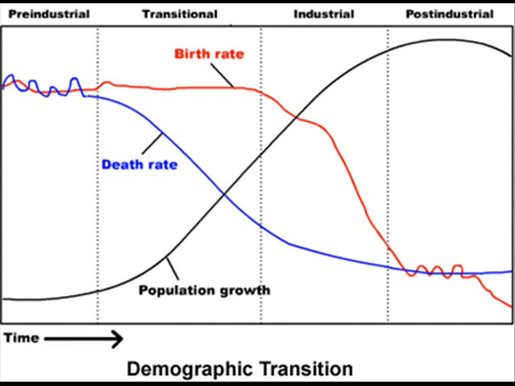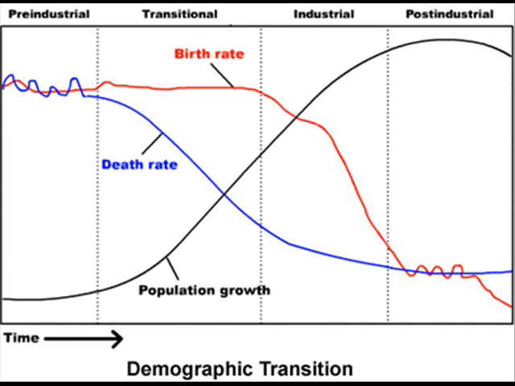There are 4 stages occurring during this: pre-industrial, transitional, industrial, and post-industrial. With the pre-industrial stage, there's harsh living conditions and a high birth rate. Population growth is slow, if at all. The transitional stage begins shortly after the industrial. During this stage, death rates drop, causing population to grow rapidly.